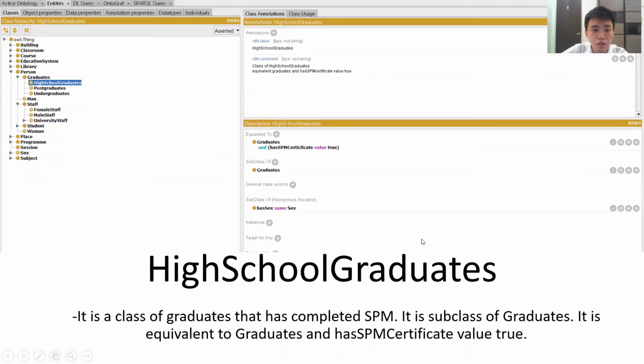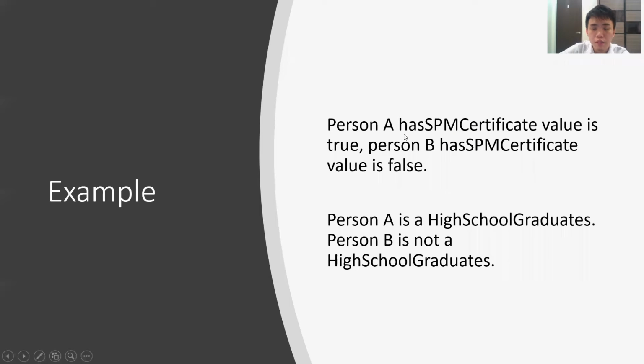The third class is high school graduate. It is a class of graduate that has completed SPM, and it is a subclass of graduate, equivalent to graduate and has SPM certificate value true. For example, person A has SPM certificate value true, person B has SPM certificate value false. So person A is a high school graduate, person B is not a high school graduate.